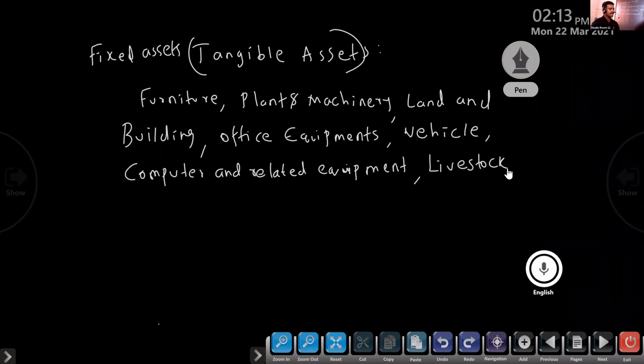Already we know this from last year when we studied it. Tangible assets are the assets which can be seen and touched. They have a physical existence.